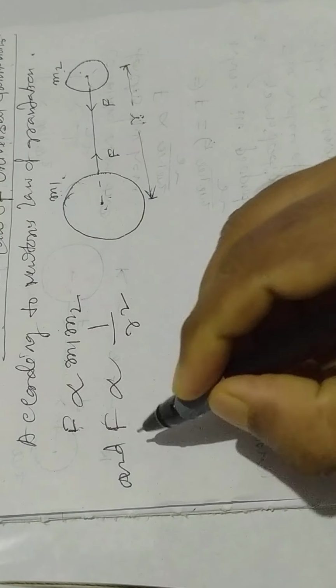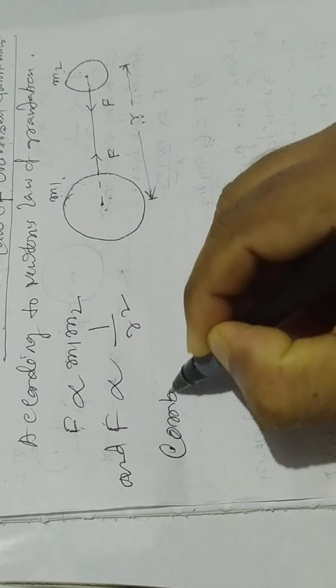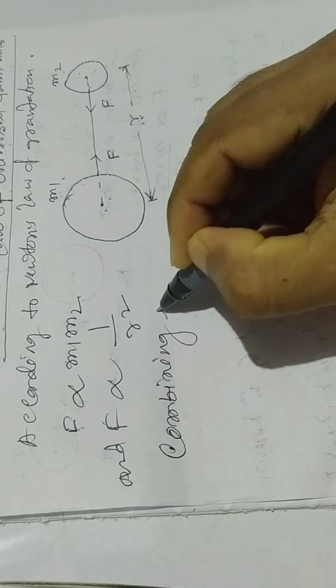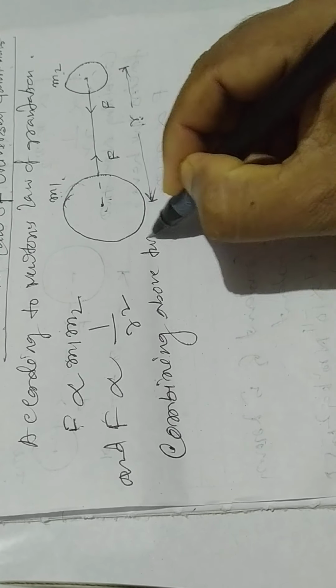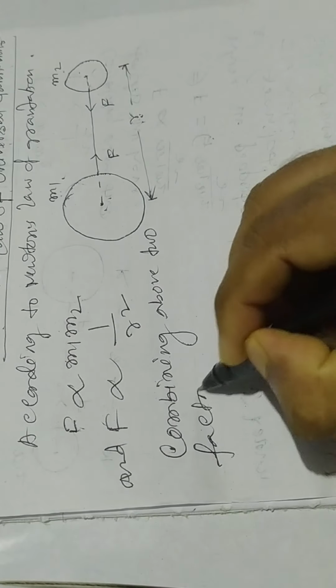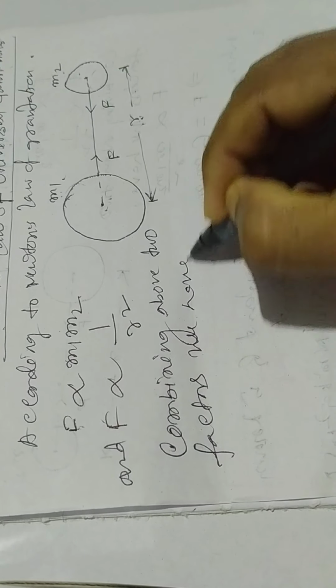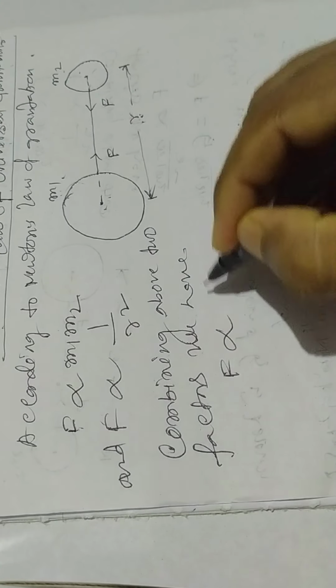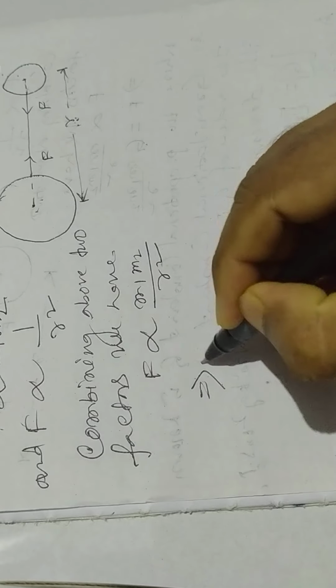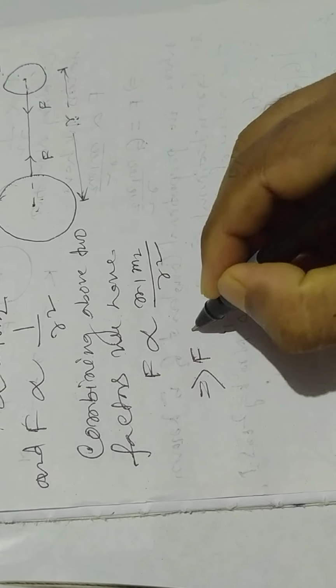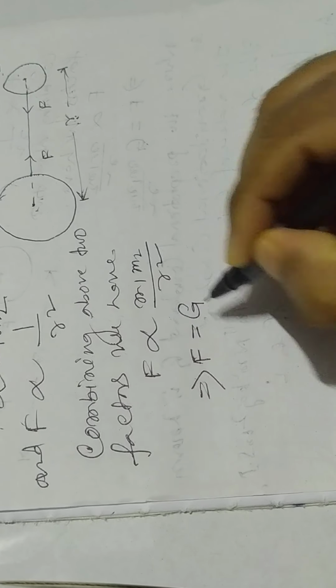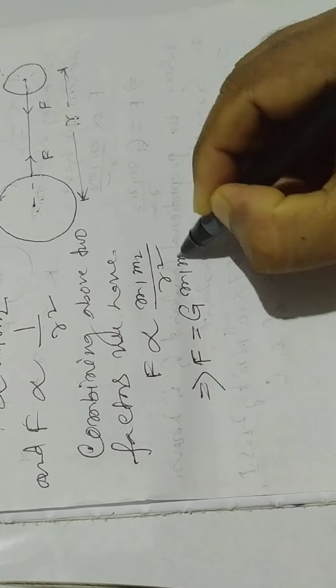Now combining the above two factors, we have F is proportional to m1 m2 by r square. This proportionality we can write as an equation if we multiply by a constant. In this case, the constant is G. So this G is called the gravitational constant.